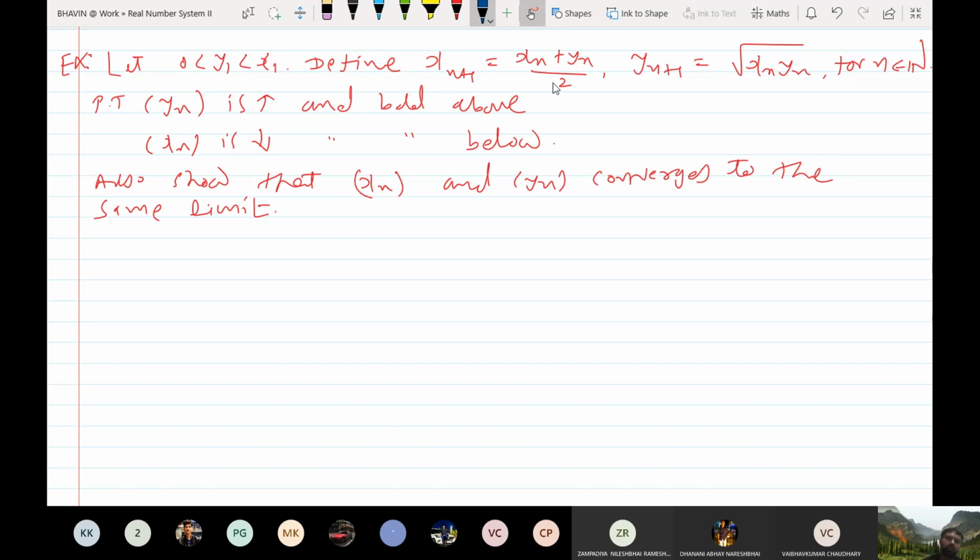Whenever summation is coming, here see, xn plus yn and under root xn into yn, so you must think about geometric mean and arithmetic mean. What will be the arithmetic mean of xn and yn? xn plus yn by 2. And what will be the geometric mean? This is arithmetic mean and this is geometric mean. So here we are given that 0 less than y1 less than x1 and xn plus 1 is the arithmetic mean of xn and yn, and this is nothing but